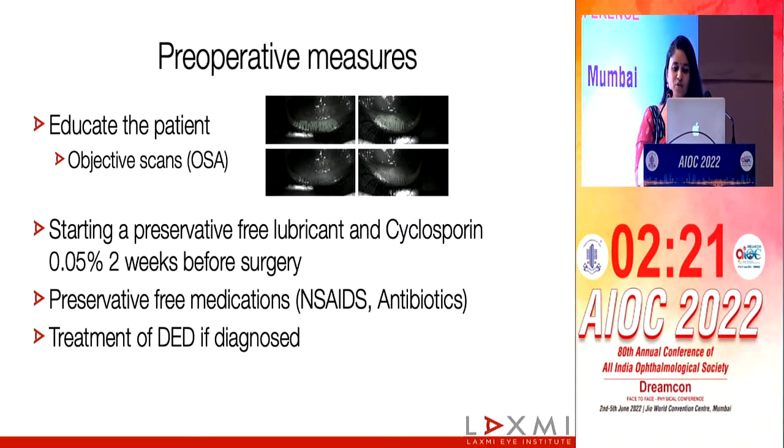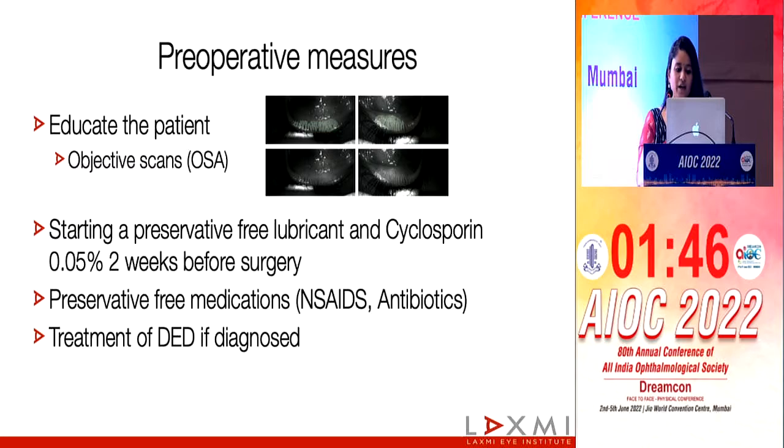So once you've diagnosed it, it is very important to then educate the patient. A little increased chair time before surgery will help resolve this issue, because I'm sure that after surgery, if there is dry eye, they're going to associate it with your surgery. Now, reports like the OSA help to show the patient the layer which is deficient, and it helps us to target the therapy accordingly. And once a surgery is planned, we can then start preservative-free lubricants, and in some cases of severe dry eye, even cyclosporine 2 weeks before to regularize the ocular surface. And use of preservative-free medication helps us to keep the homeostasis.